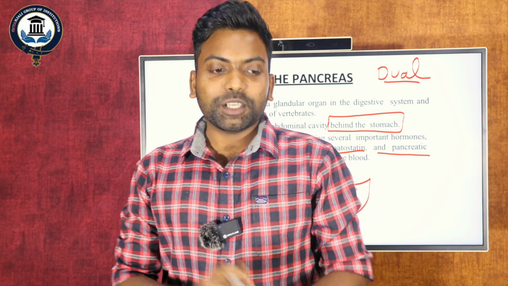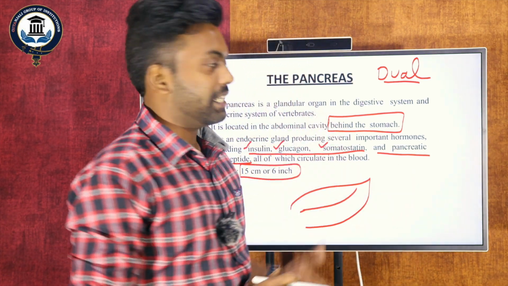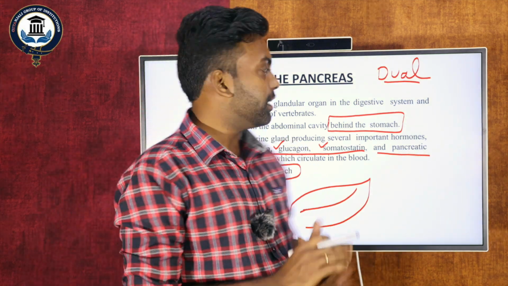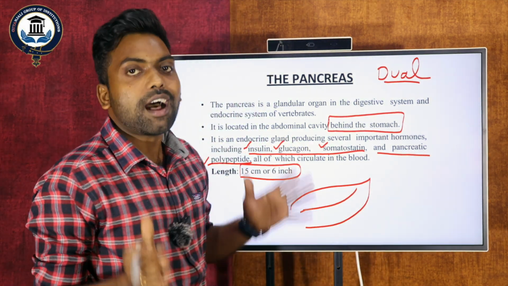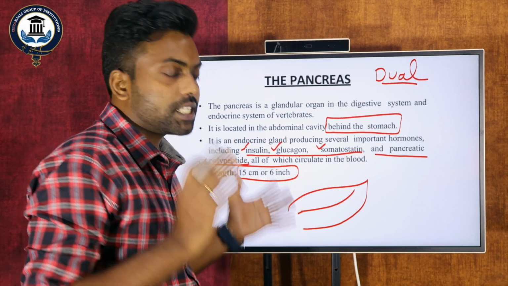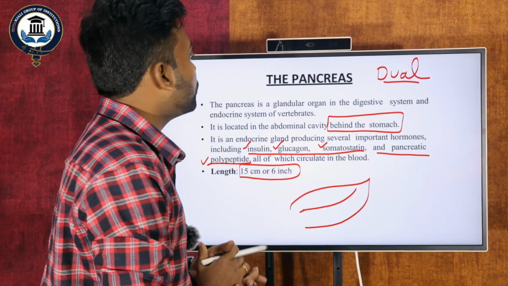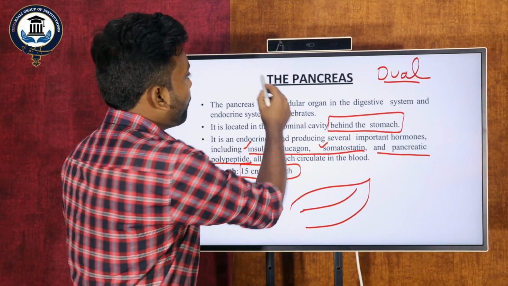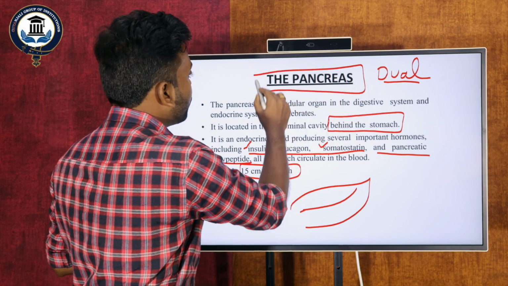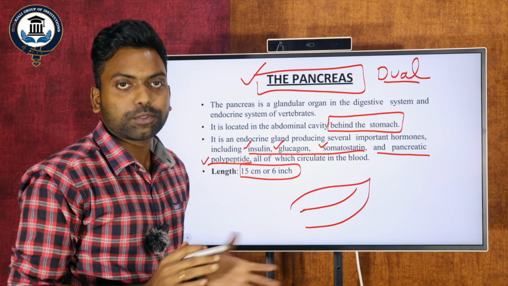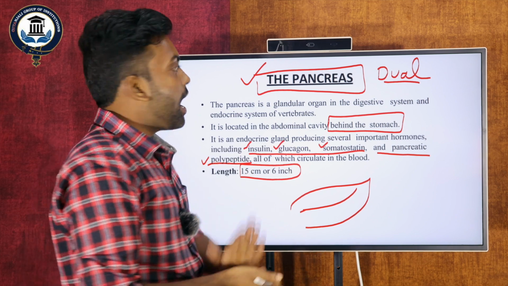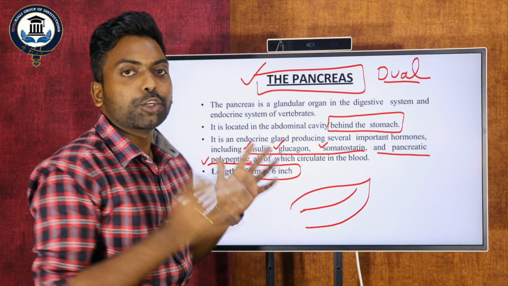My dear students, today's topic is the pancreas. Before discussing the pancreas, in the last session we discussed the stomach. So today's session is about the pancreas. The pancreas is one kind of organ which belongs to the digestive system, that is the main point, and the pancreatic gland is called a dual organ.